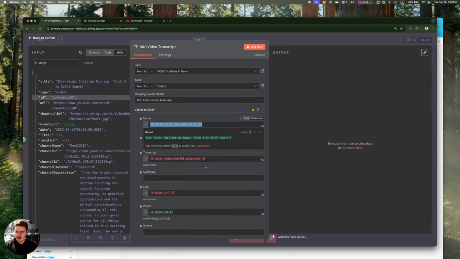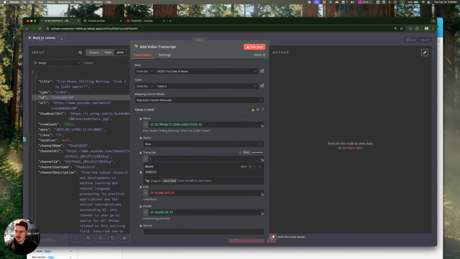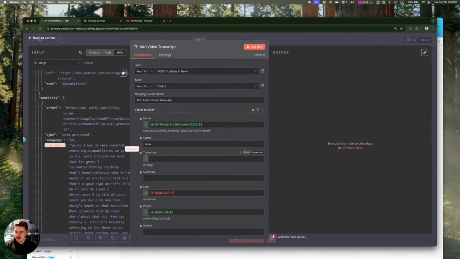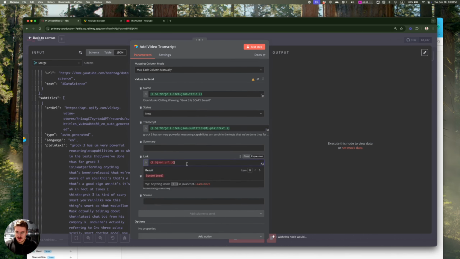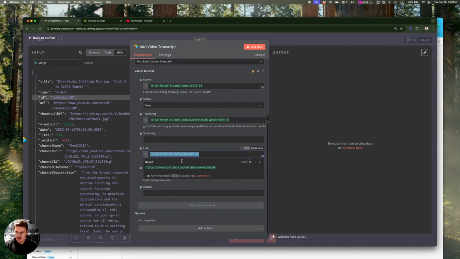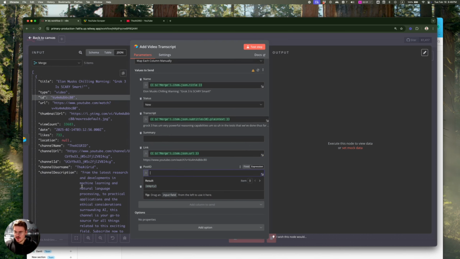Merge title here, plain text here, link, URL, and then the ID is post ID, which is the ID from the merge node.